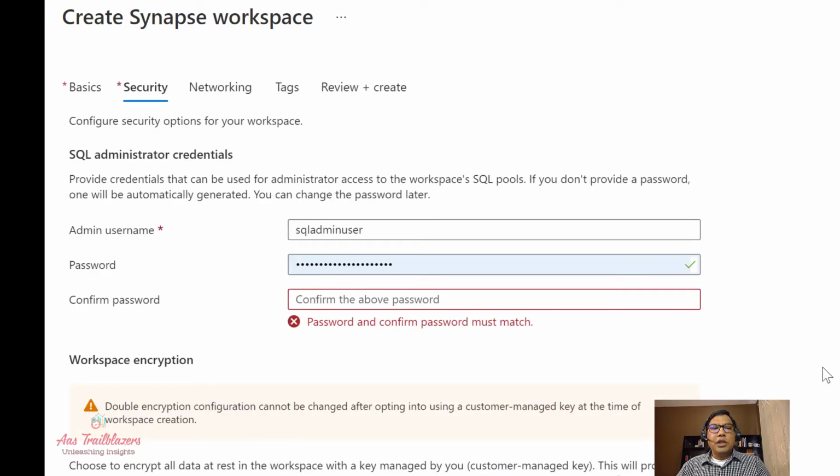This will take us to another screen where we need to specify the SQL admin user ID and password. So let me give a name here.